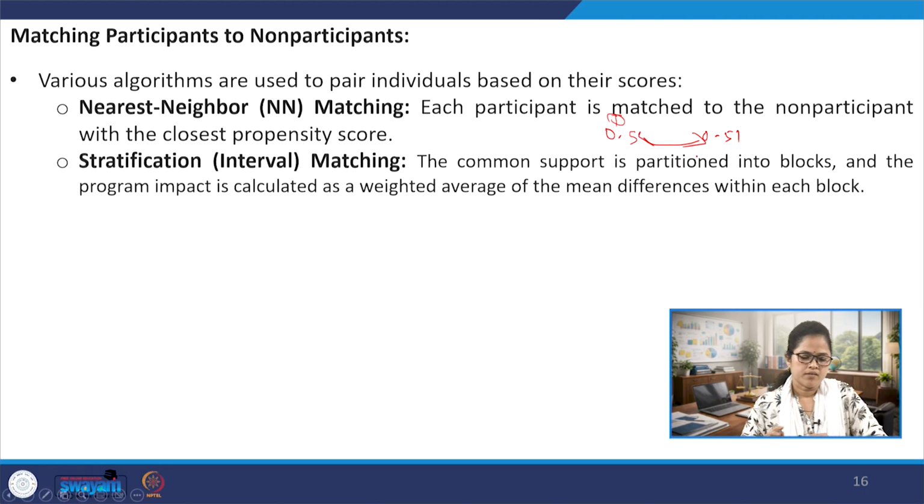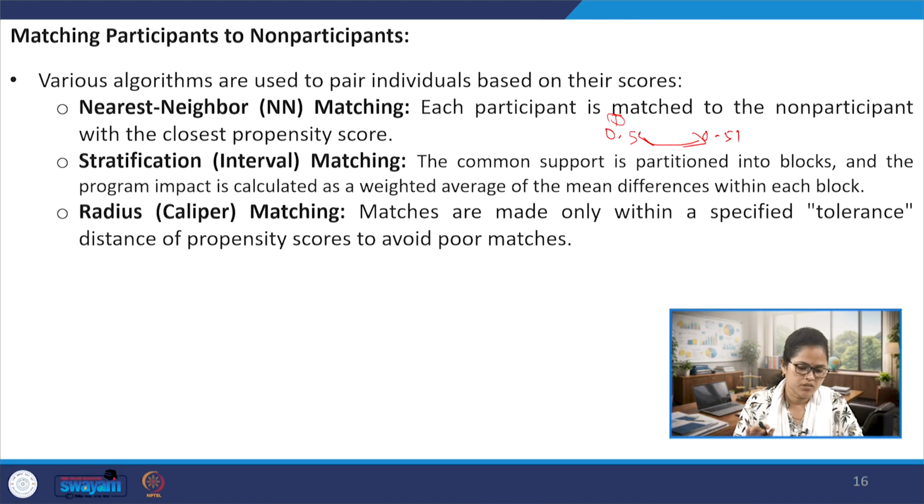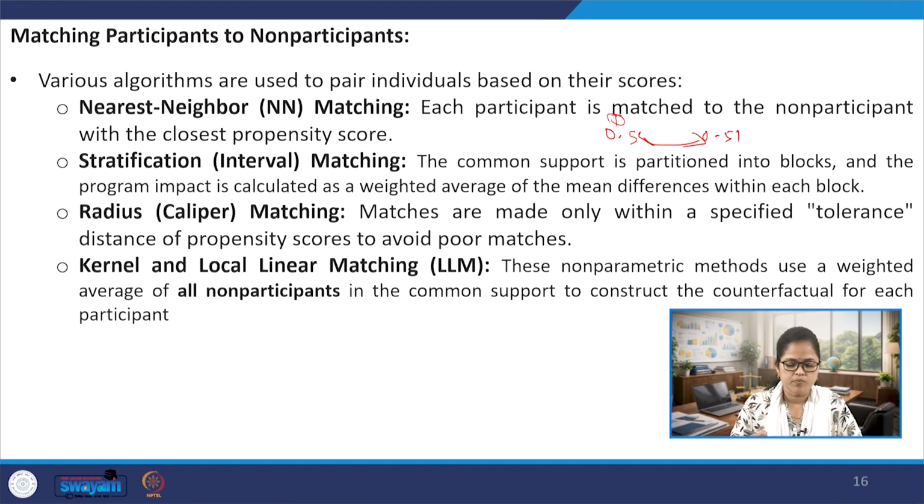The second one is stratification, that is interval matching. Here the common support is partitioned into blocks, and then the program impact is calculated based on the weighted average of the mean differences in each of the blocks. The next one is radius matching, where matches are made only within a specific tolerance limit or distance of propensity score, to avoid poor matches, and the poor matches are generally dropped.